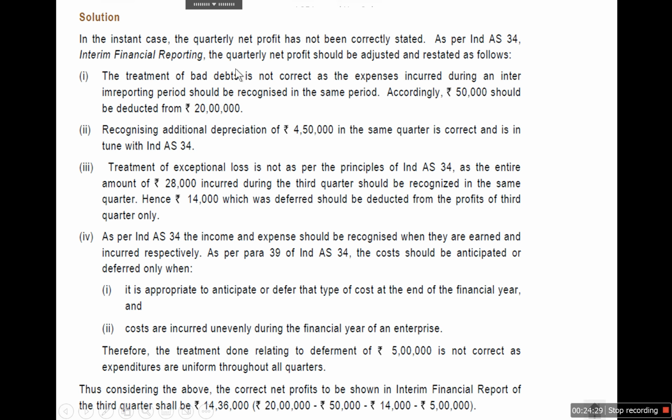Here, in case of bad debts, we need to deduct it, and depreciation is correct as it is in compliance with AS 34. Treatment of the exceptional item is not as per Ind AS, so we cannot defer it. It should be deducted. And income and expenditure should be recognized when they are earned, so we cannot defer this amount also.